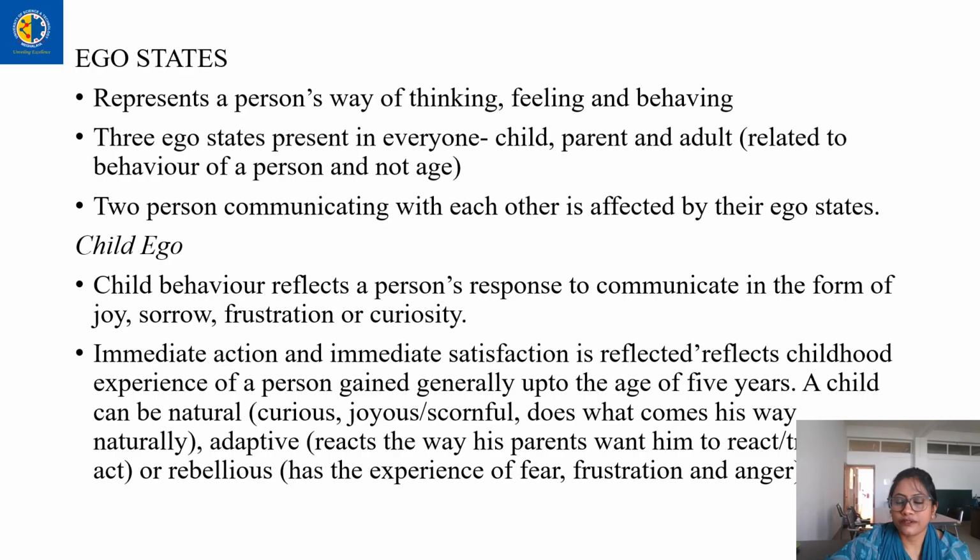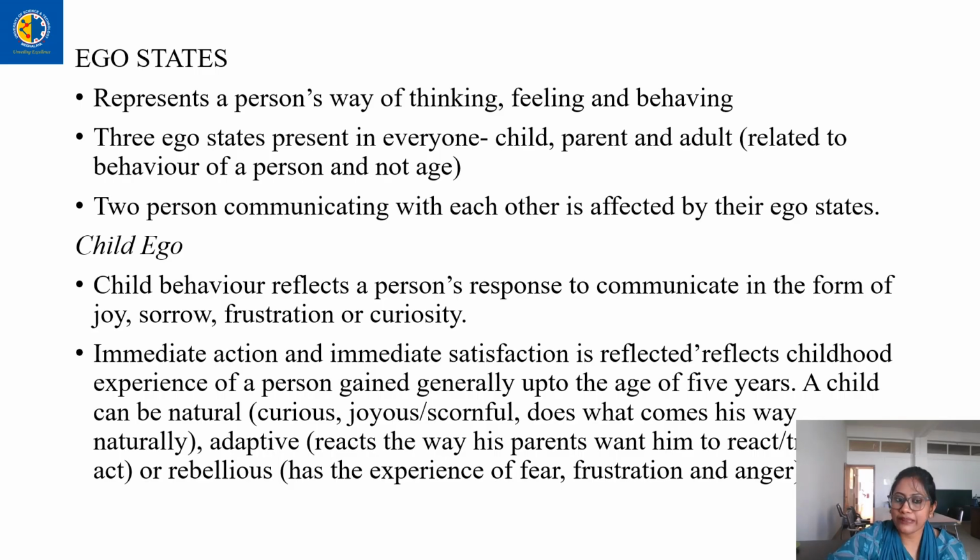So the first one is child ego. What is child ego? A child's behavior reflects a person's response to communicate in the form of joy, sorrow, frustration or curiosity. Immediate action and immediate satisfaction is reflected when a person is experiencing childhood, or is in the age group of 0 to 5 years.